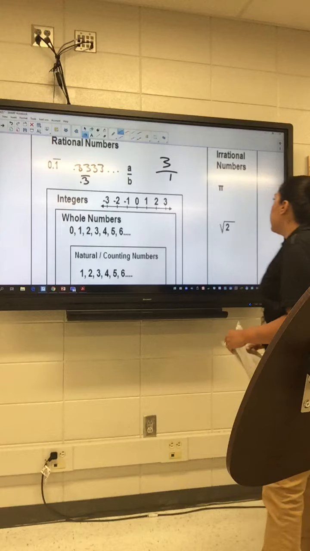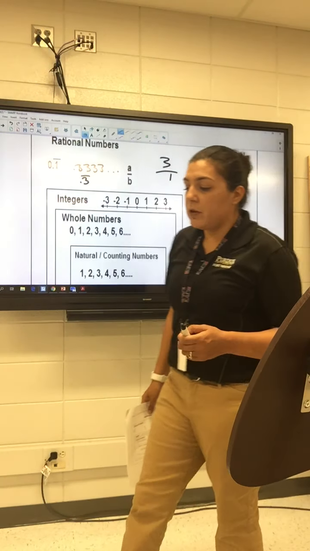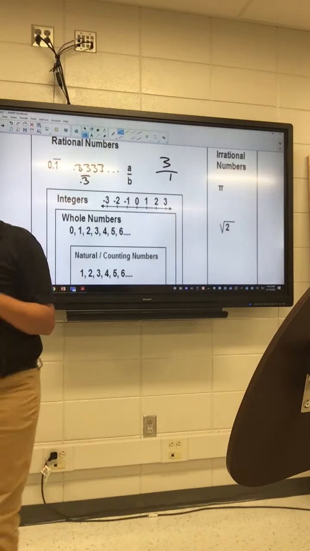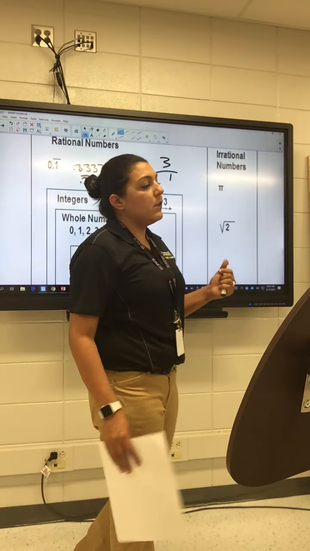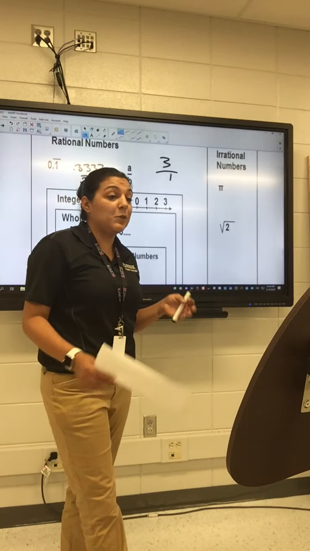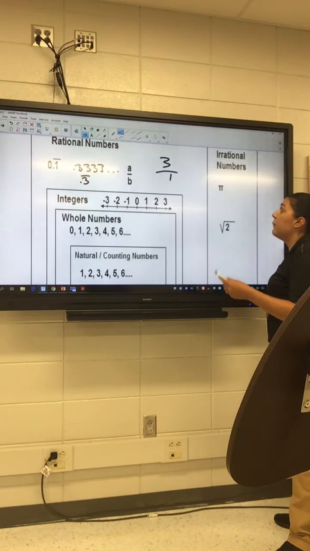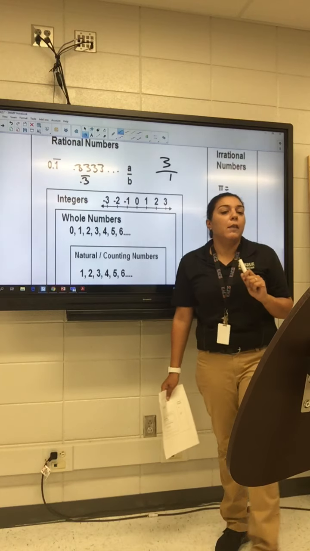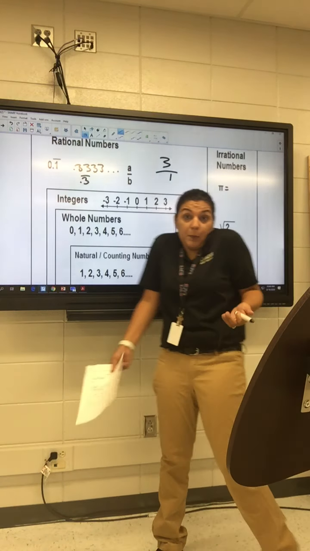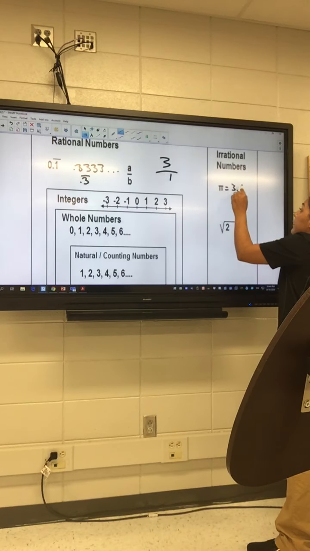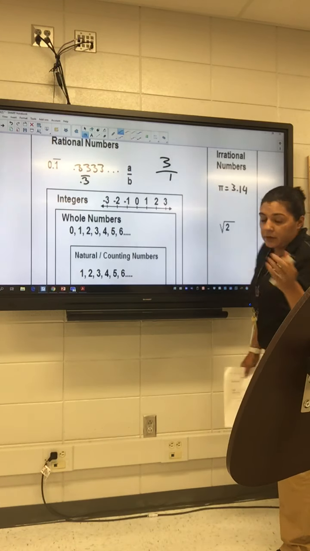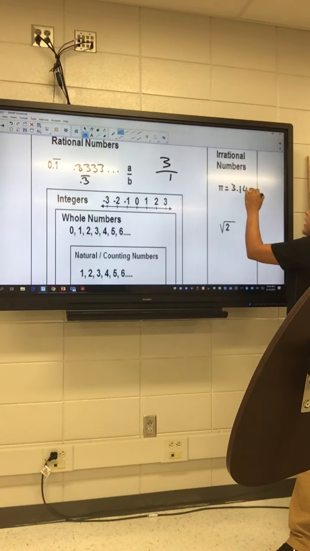The last thing we're going to talk about is irrational numbers. So irrational numbers are numbers where they can't be written as a fraction, and the decimal does not repeat, meaning it keeps changing. So, for example, pi is an irrational number, and most people know, like, I'm not one of them nerds, okay? So don't categorize me with other math people. That I know 3.14. I don't know the rest, okay? But, so this is an example, but it's like 5, 6, 7, 8, 9, 2, 9, 8, 2.